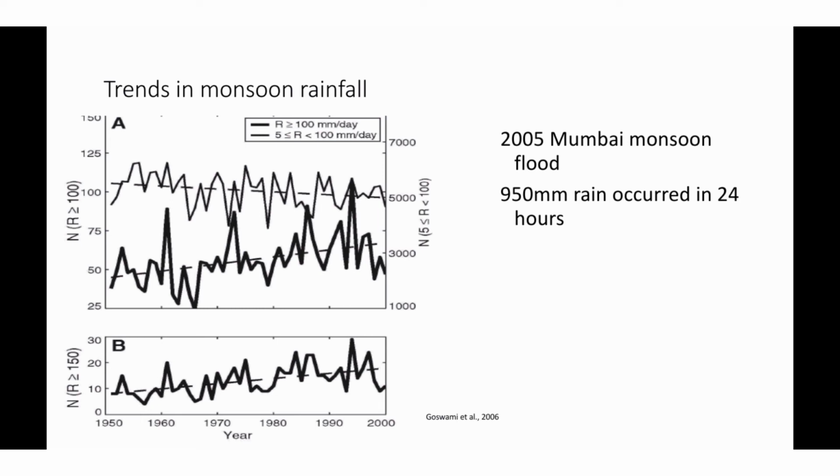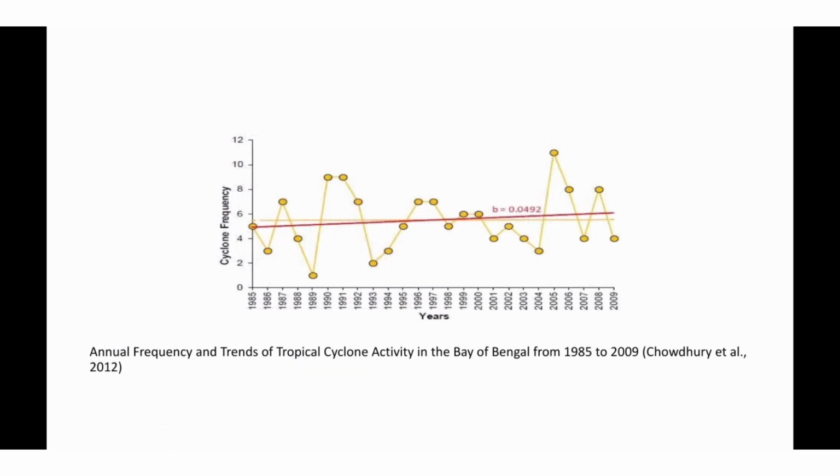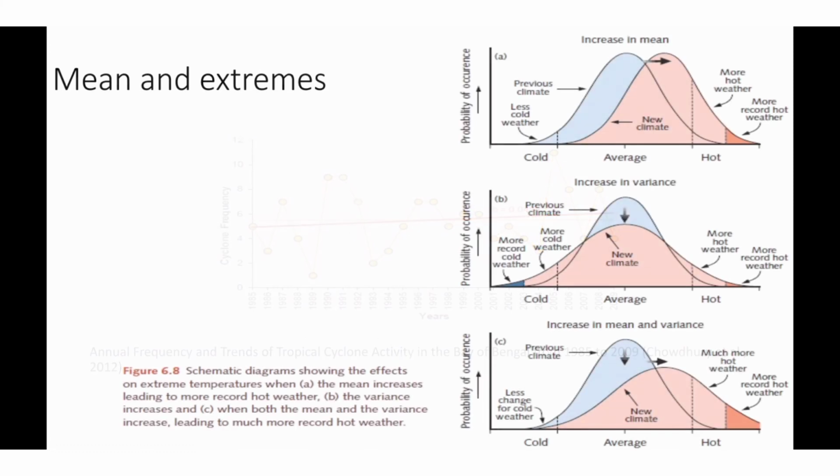We have experienced a lot of flood events in the last few years. So the total rainfall will remain almost the same as the number of extreme events increases and the number of normal rain events decreases. This is said to be due to the effect of global warming. The numbers and intensities of tropical cyclones are also observed to have increased in the last few decades, also known to be due to global warming. This figure shows the number of cyclones in Bay of Bengal from 1985 to 2009.